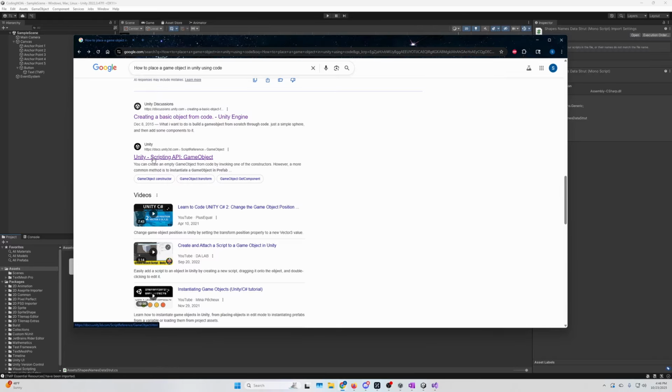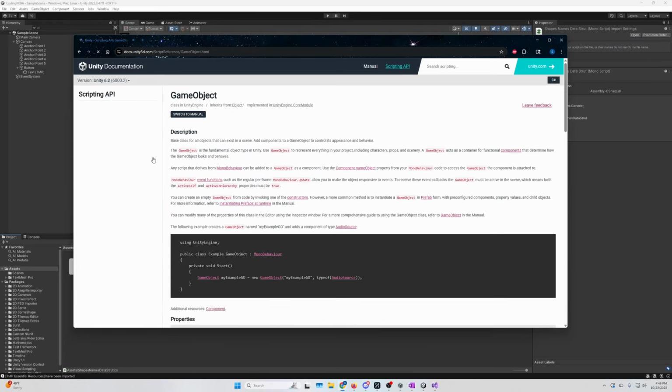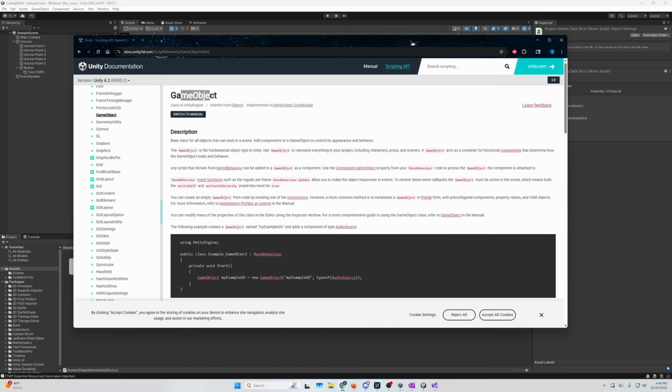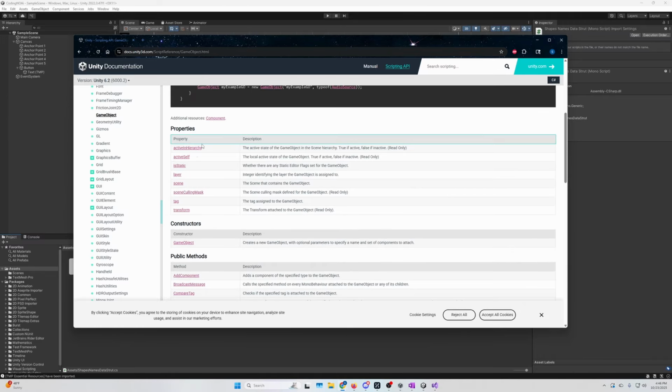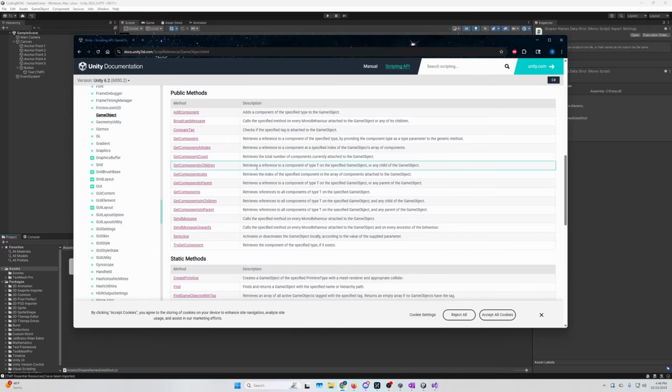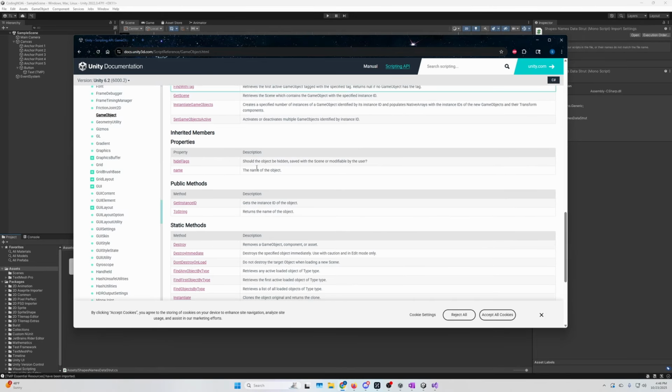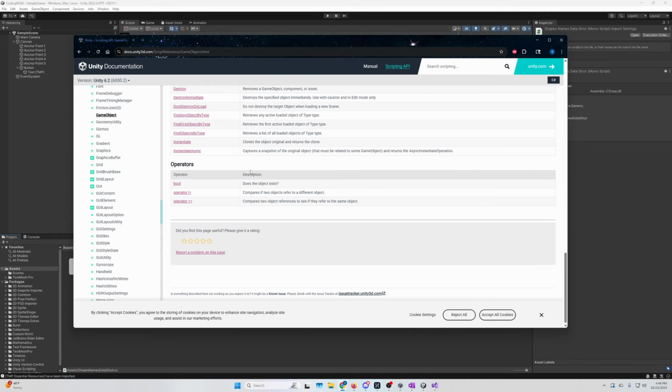Let's click on this scripting API game object. Boom. It's just talking about the game object, or thing in Unity code. This is everything that's attached to a game object, which is a lot. But this isn't what we want.